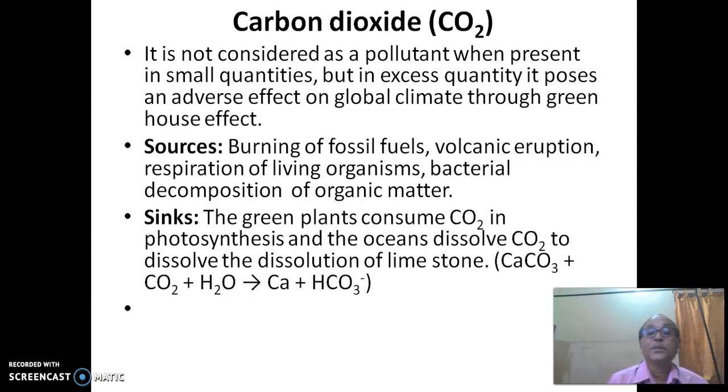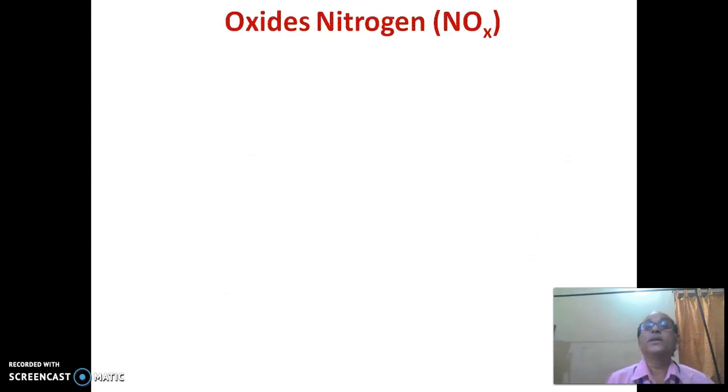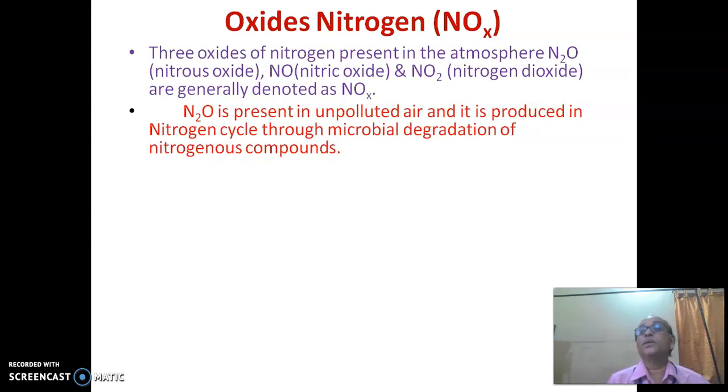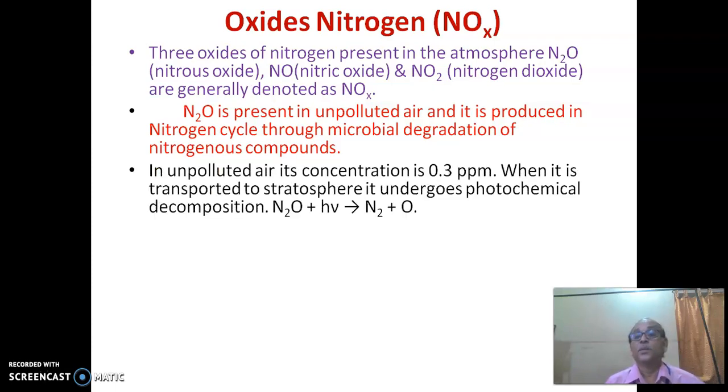and the dissolution of limestone. The oxides of nitrogen: the three oxides of nitrogen present in the atmosphere, nitrous oxide, nitric oxide, and nitrogen dioxide, are generally denoted as NOx. N2O is present in unpolluted air. It is produced in the nitrogen cycle through microbiological degradation of nitrogenous compounds.